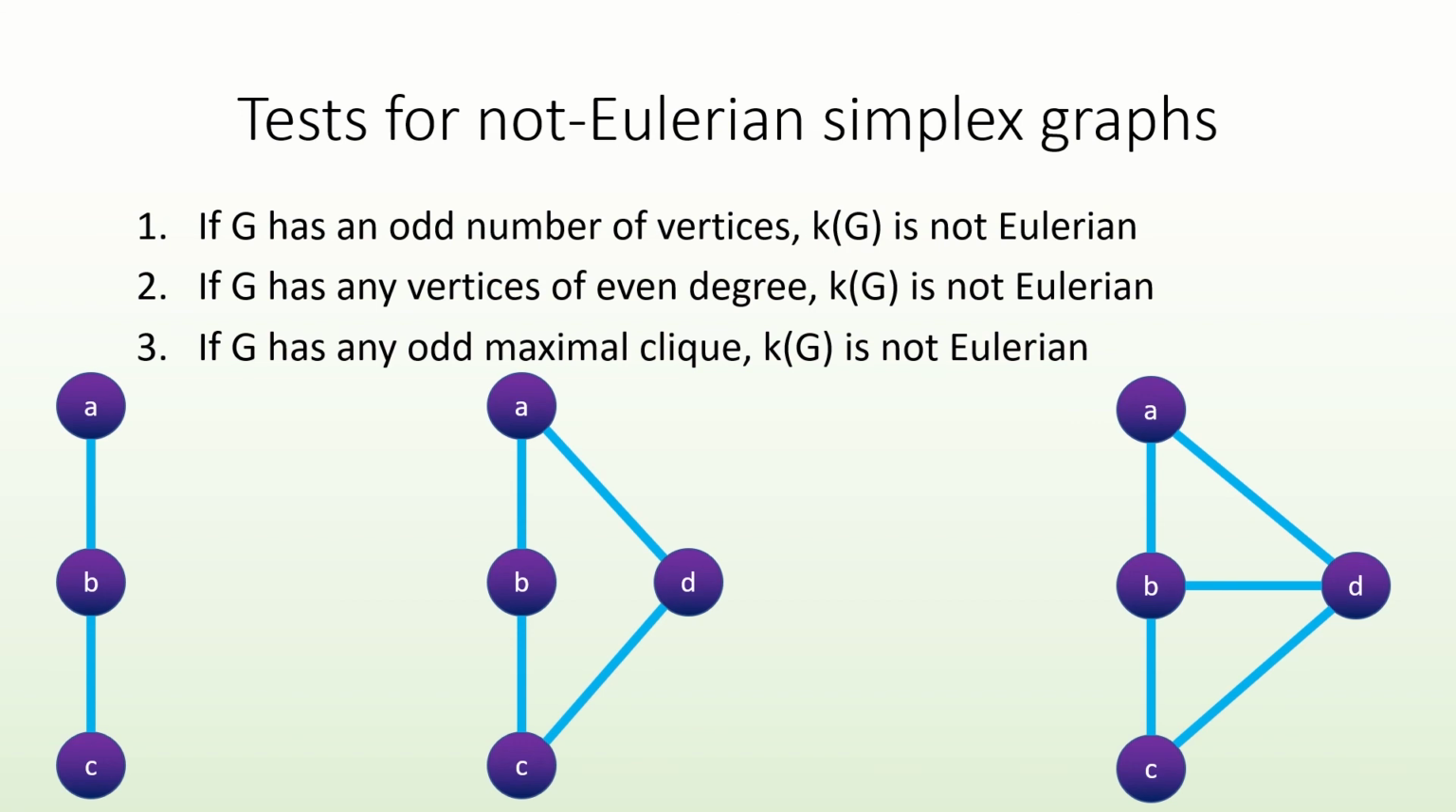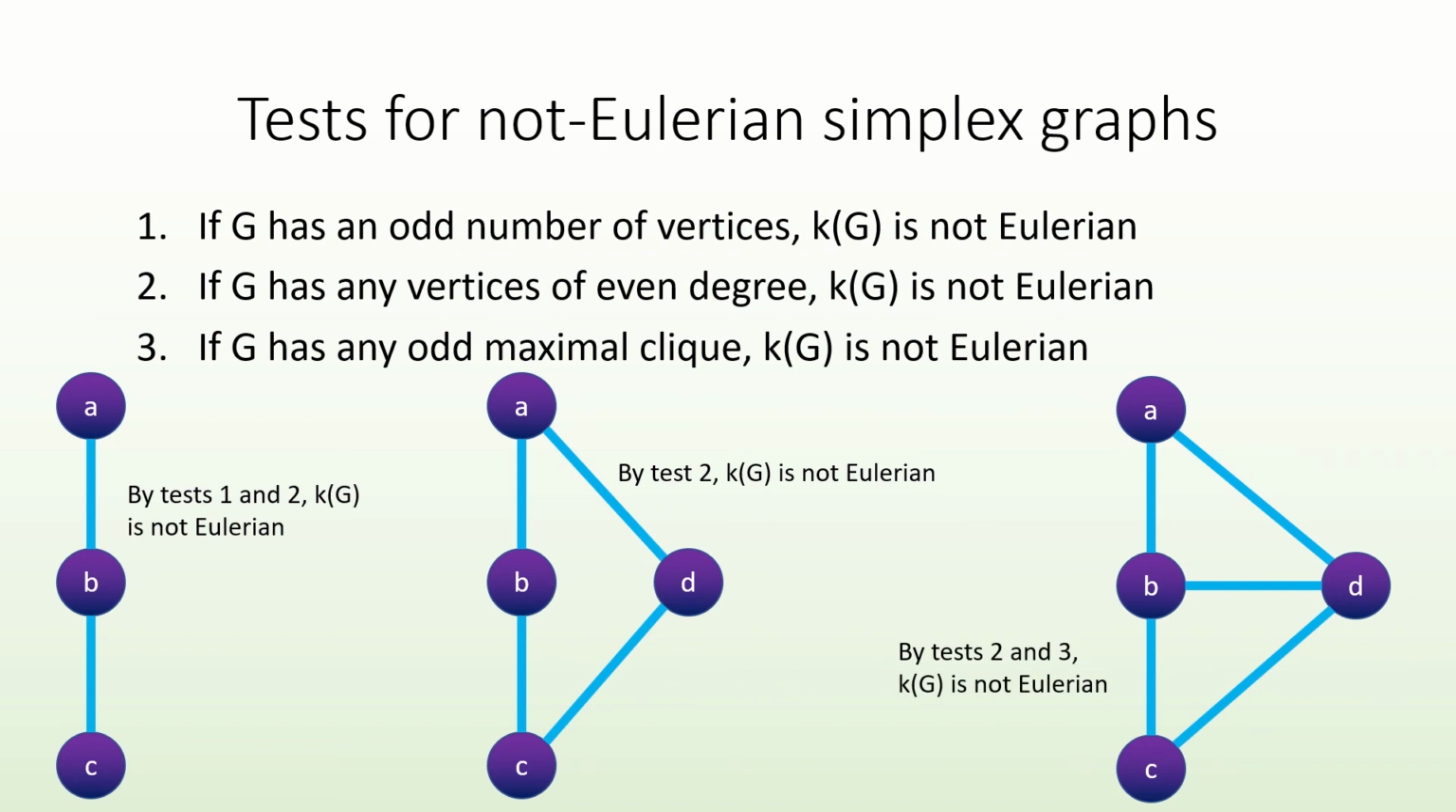Here are some examples of graphs whose simplex graphs are not Eulerian. The leftmost graph has an odd number of vertices as well as a vertex of even degree. So by tests 1 and 2, its simplex graph is not Eulerian. The middle graph has vertices of even degree. So by the second test, its simplex graph is not Eulerian. Finally, the rightmost graph has 2 maximal 3 cliques, as well as vertices of even degree. So by tests 2 and 3, its simplex graph is not Eulerian.